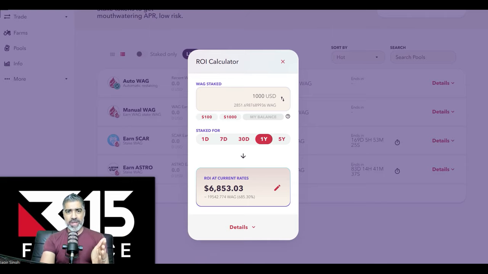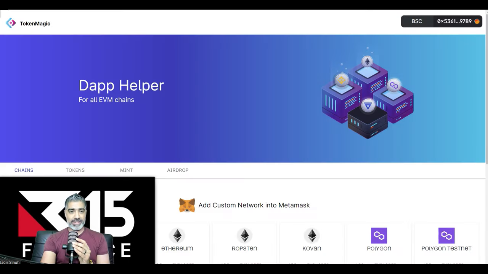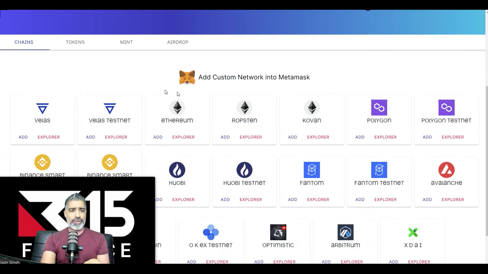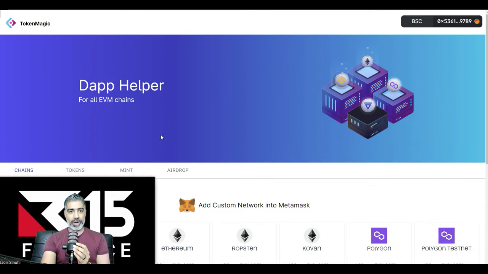There are a couple of ways of doing it, but the way we're going to do it today is, first of all, knowing that WagyuSwap is a decentralized exchange on the Velas blockchain, you need to set up your MetaMask wallet so it links into the Velas blockchain. One of my favorite sites for doing this is tokenmagic.app. You go to this website, you simply click add, and it literally just adds Velas as a network on your MetaMask wallet. So it's very easy to switch from one to the other.